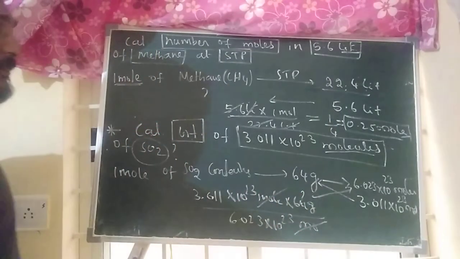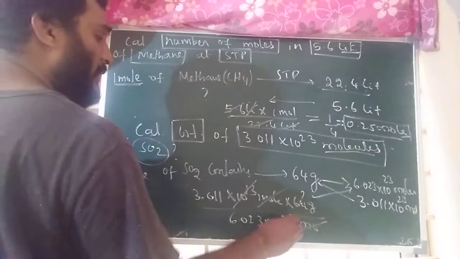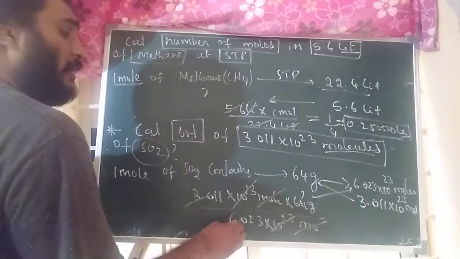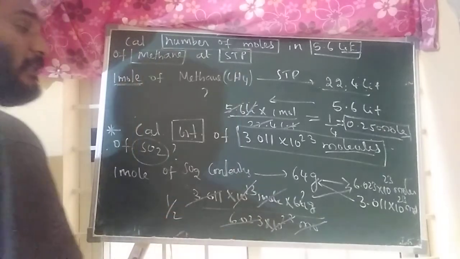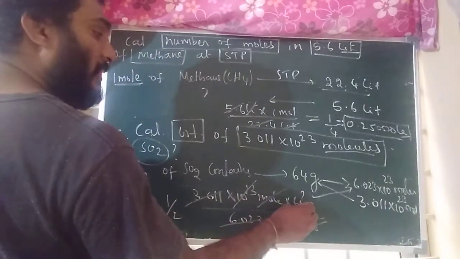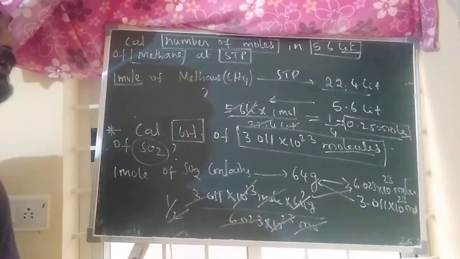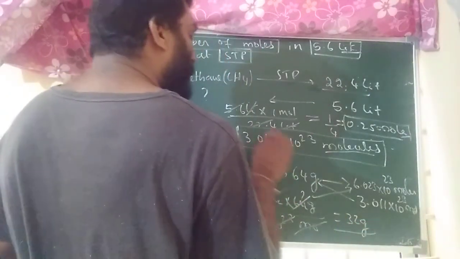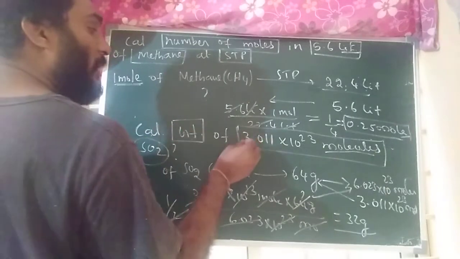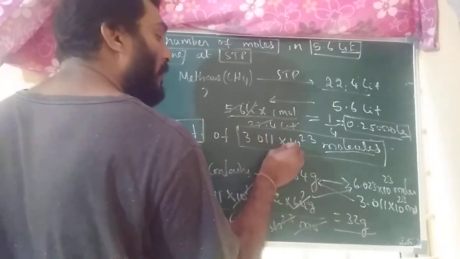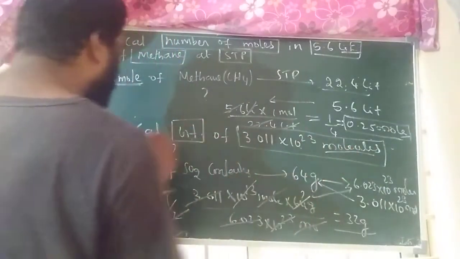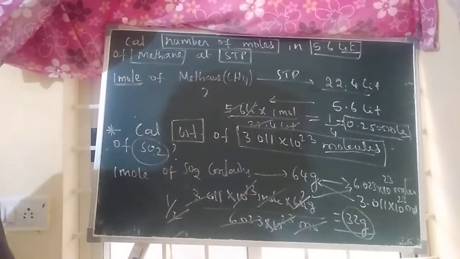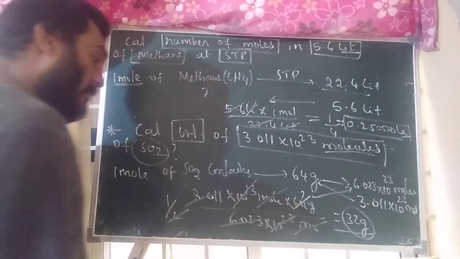Molecules get cancelled, 10 to the power of 23 gets cancelled. This is approximately 3, this is approximately 6, so we get 1 by 2. 64 is already there, so 32 grams. So 3.011 into 10 to the power of 23 molecules of SO2 means 32 grams. This is the next question.